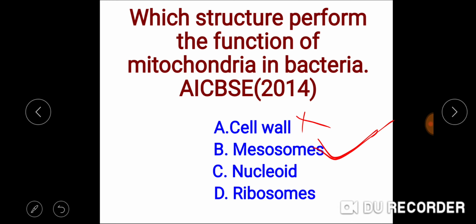Nucleoid is the genetic material clumped in the center of the bacterial cell. It is naked, without any membrane covering. So it is not the right answer. Ribosomes are responsible for the synthesis of protein. So ribosome is not the right answer.